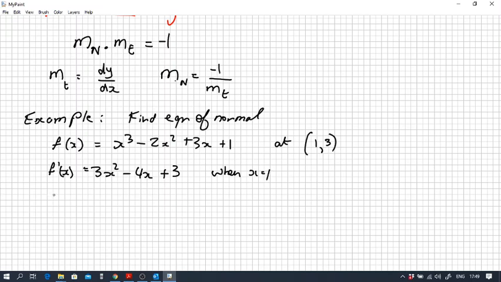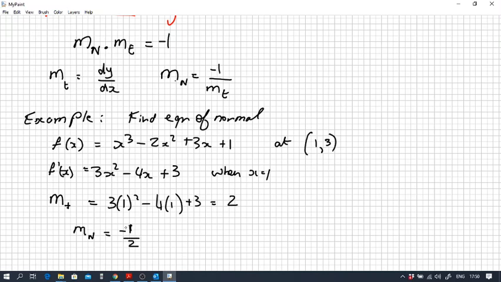So the slope of the tangent m tangent equals 3 times 1 squared minus 4 times 1 plus 3. That gives us the gradient is equal to 2. Which means if the slope of the tangent is 2, well then the slope of the normal is -1 over 2. So change the sign and invert.